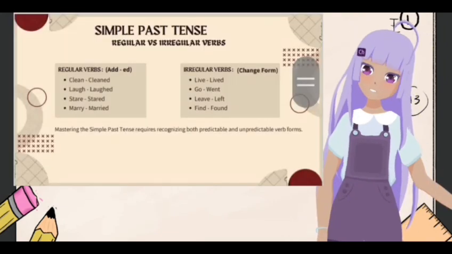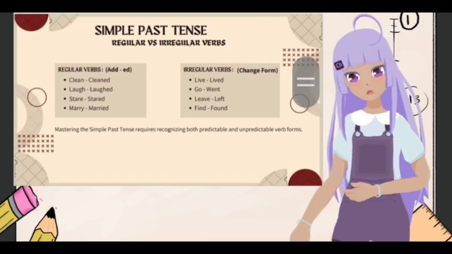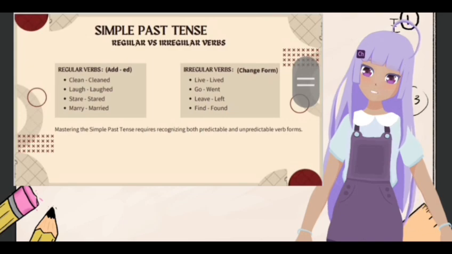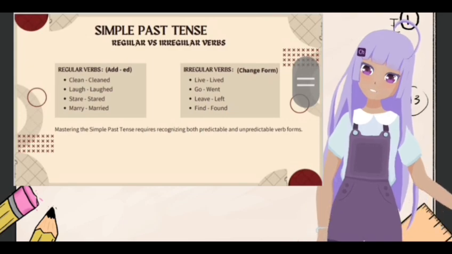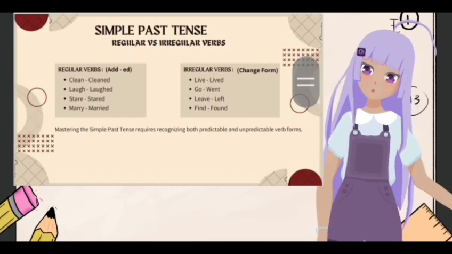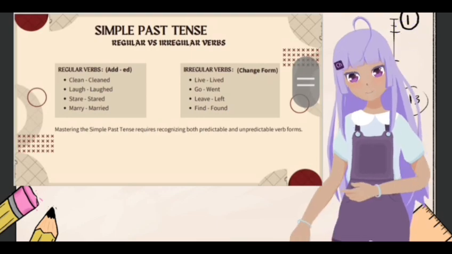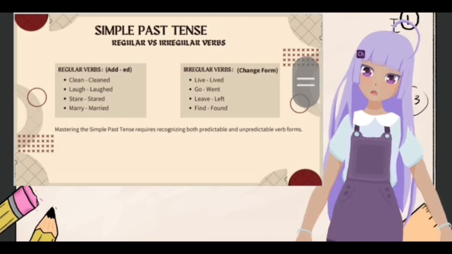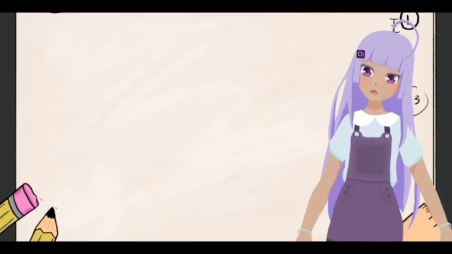In simple past tense, there are two kinds of verbs, regular and irregular verbs. Regular verbs take -ed. Examples: clean, cleaned; love, loved; stir, stirred; marry, married. And irregular verbs change form: live, lived; go, went; leave, left; find, found. Okay, that's all for me.